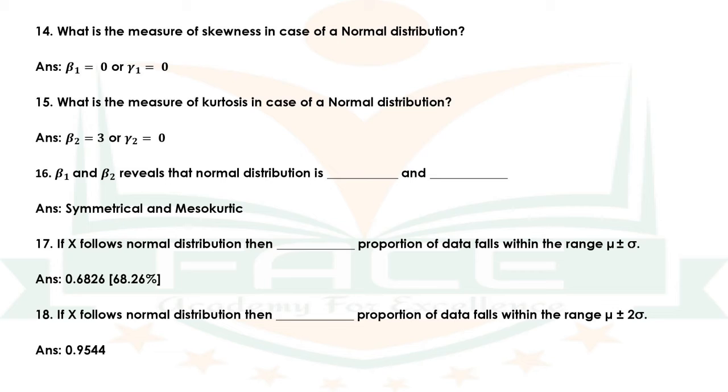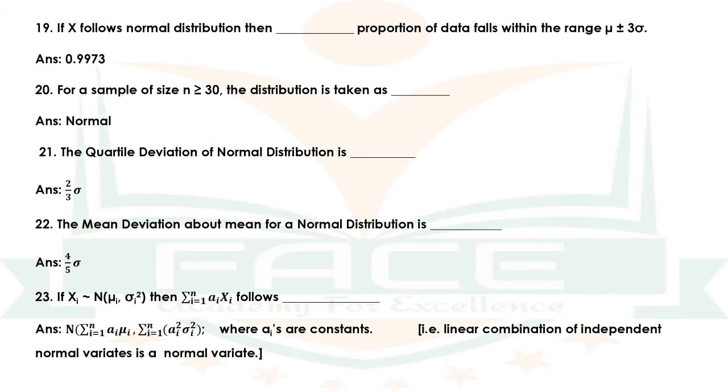If x follows normal distribution, then dash proportion of data falls within the range mu plus or minus 2 sigma. The answer is 0.9544. Question number 19. If x follows normal distribution, then dash proportion of data falls within the range mu plus or minus 3 sigma. The answer is 0.9973.